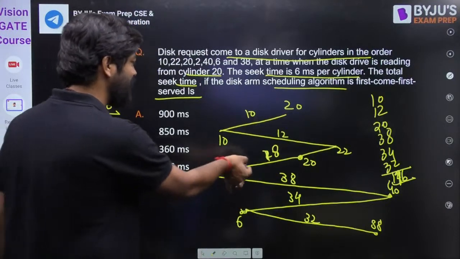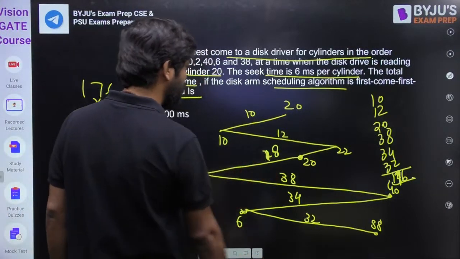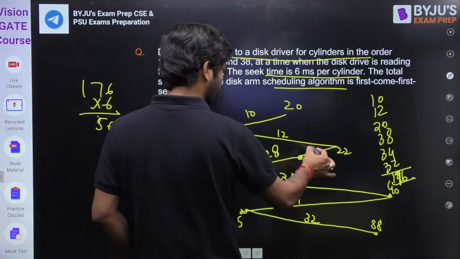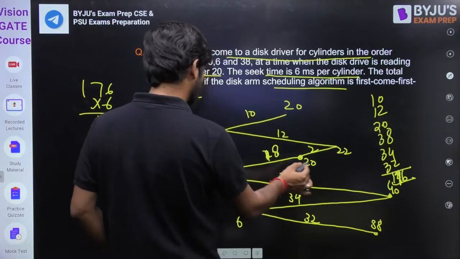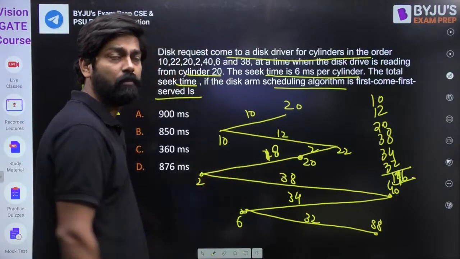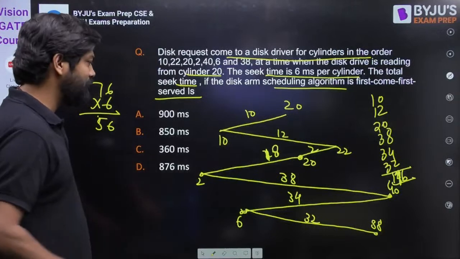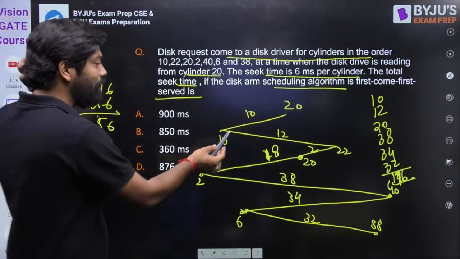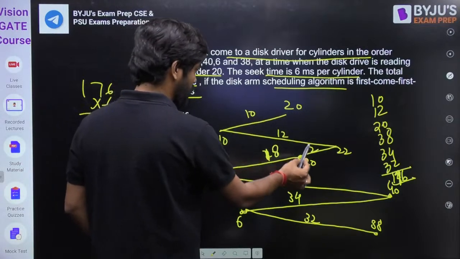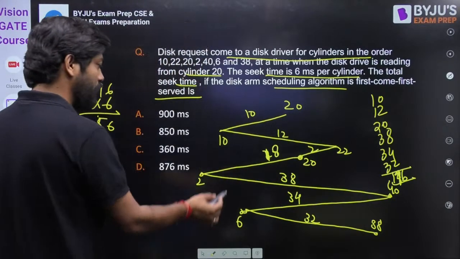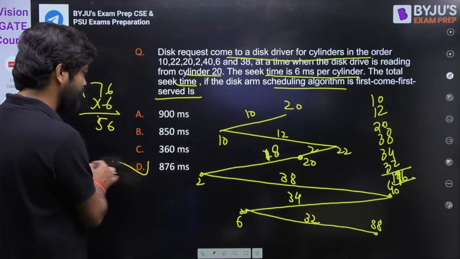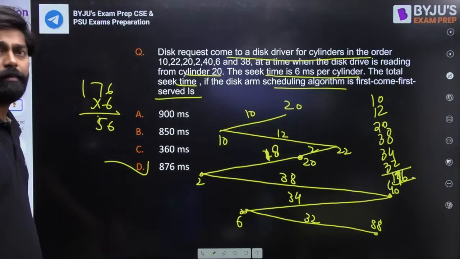I think we have made a mistake here. Calculation mistake we have made here. See, this should be what? This should be 2. Fine. And this should be what? 20. This should be 18. Now you can solve. You can solve it and multiply by 6. You can just add it. Add 10, 12, 18, 18 plus 2. Fine. 38, 34, 32. So the answer will be 876. Fine. 876 will be the answer.